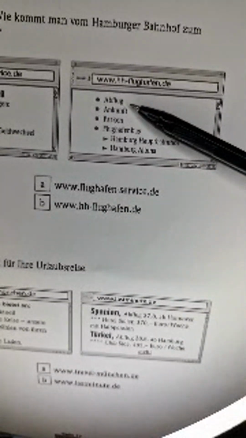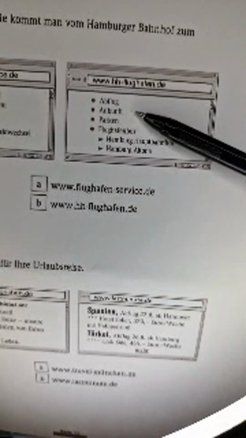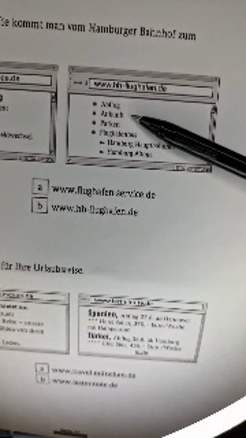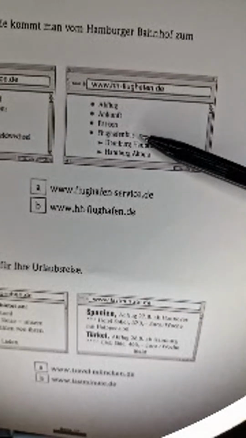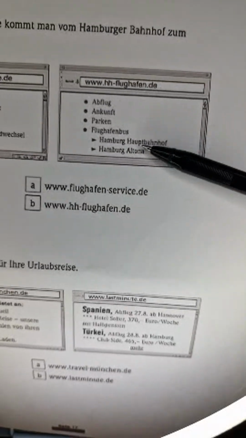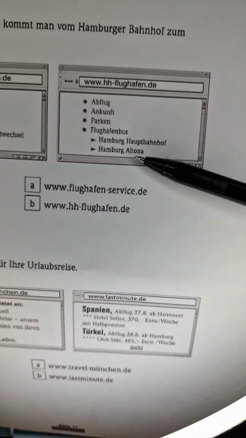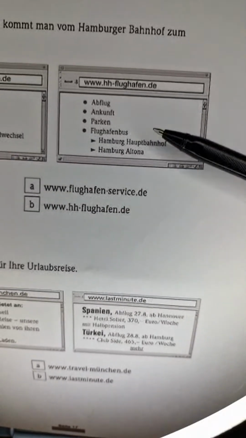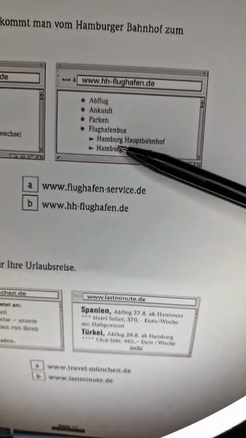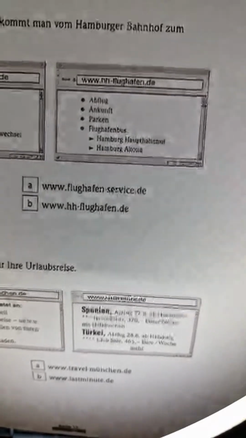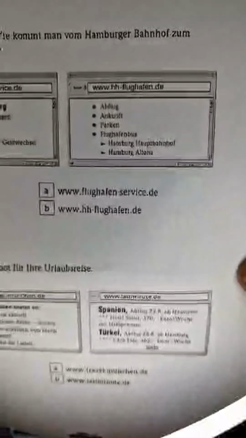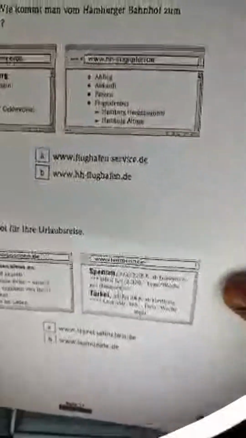Look at choice B. Now choice B talks about the Abflug, Ankunft, that is the departure, arrival, parking, Flughafenbus, they offer you the airport bus, and then there's the Hamburg Hauptbahnhof, the Hamburg main train station, and also the Hamburg Altona. So therefore, this is going to be my answer, because they are offering you this bus that you could use to move from the train station to the airport. So the answer for number 7 is going to be B. If you got it, give yourself a tick. If you didn't, just make a correction.